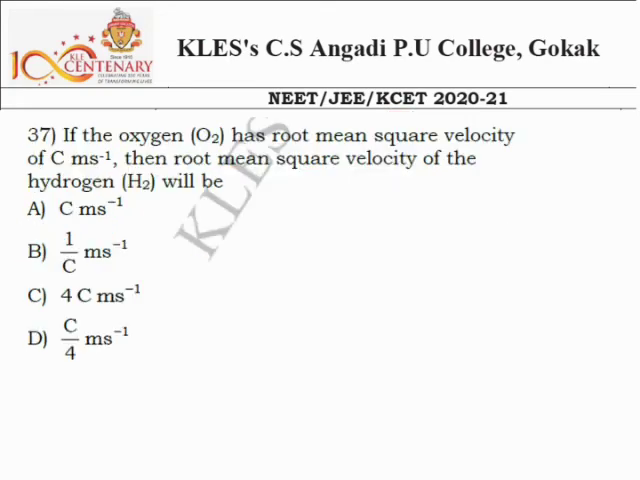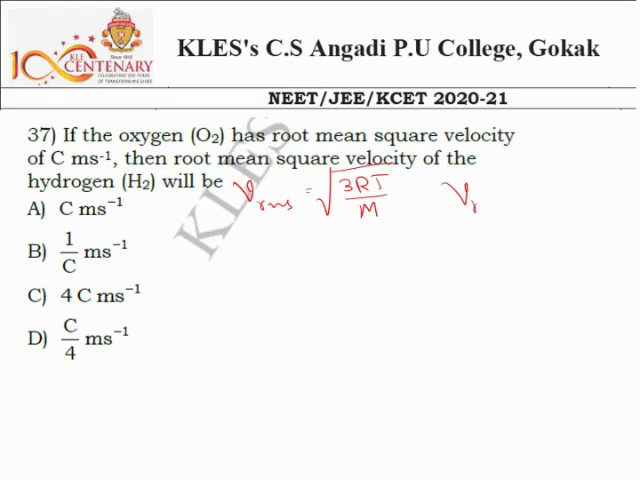Next, question number 37. If the oxygen O2 has root mean square velocity of c meter per second, then the root mean square velocity of the hydrogen H2 will be. We should have the basic idea about the RMS speed. Its equation is root of 3RT divided by M.